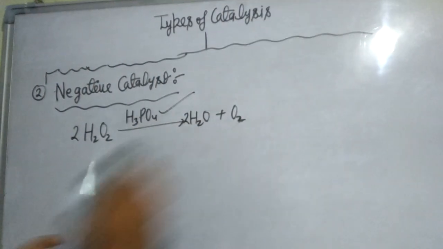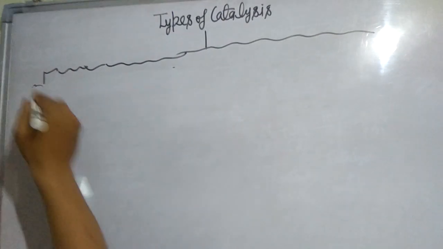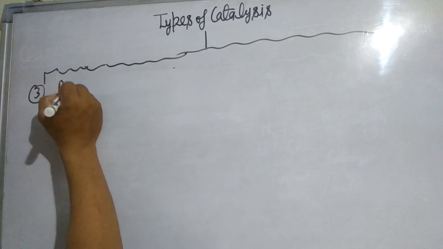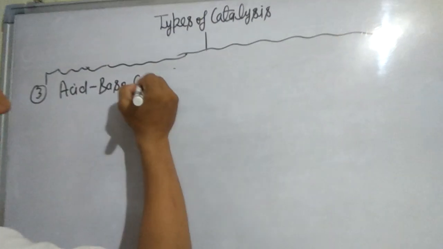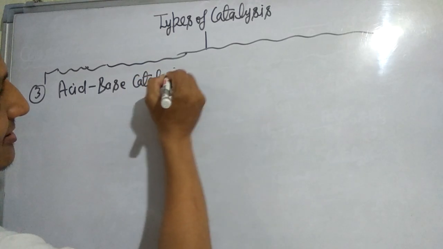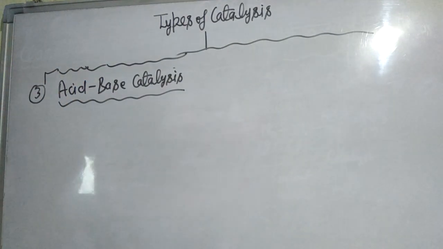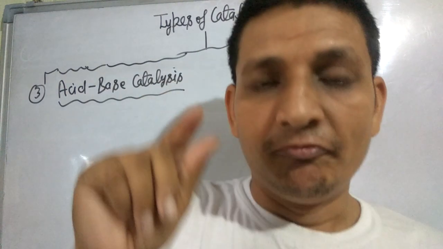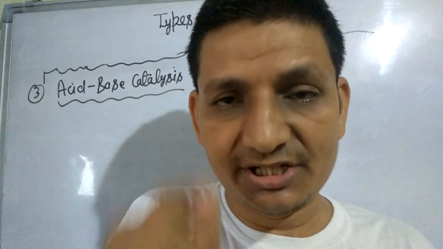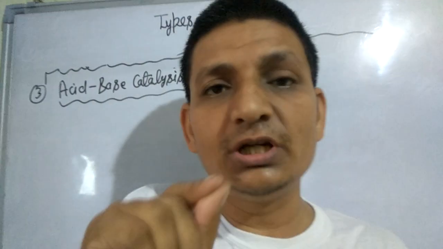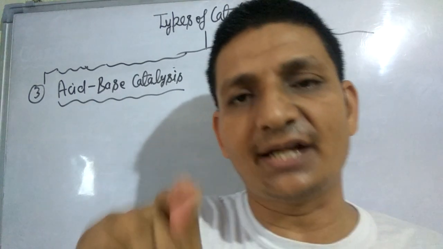Number 3 is acid base catalysis. What is acid base catalysis? When acid and base act as a catalyst, then the catalyst is called an acid base catalyst, and this phenomenon is known as acid base catalysis.